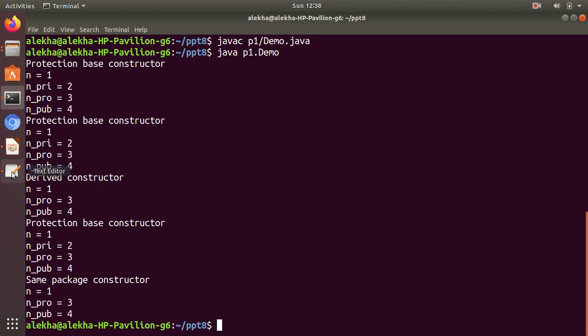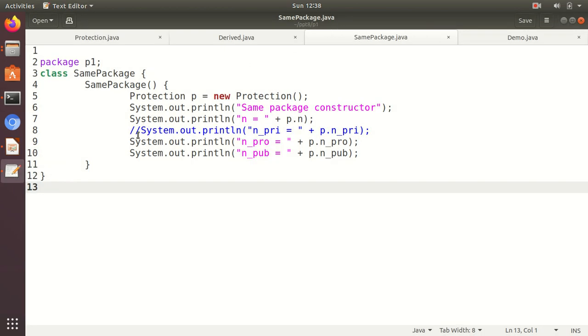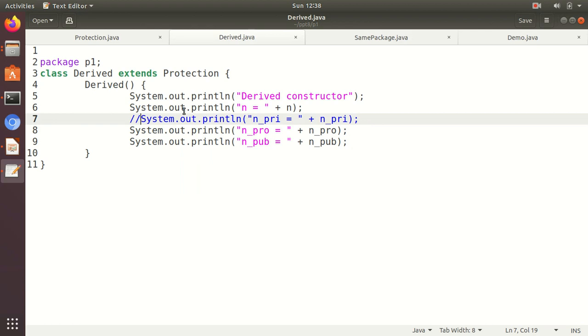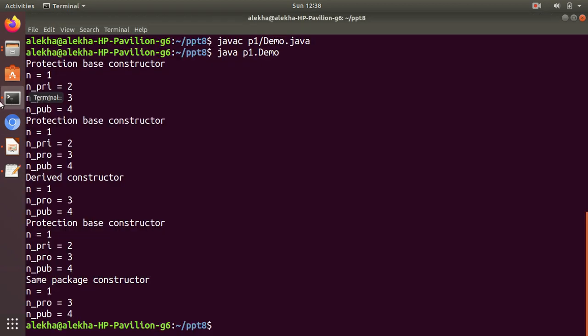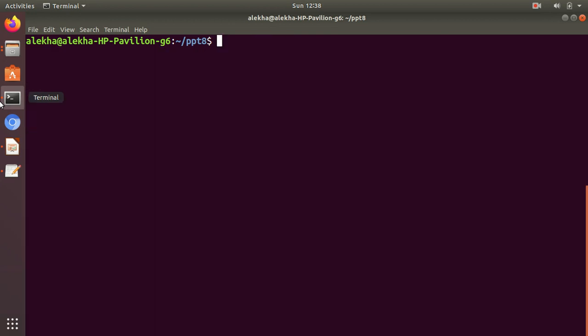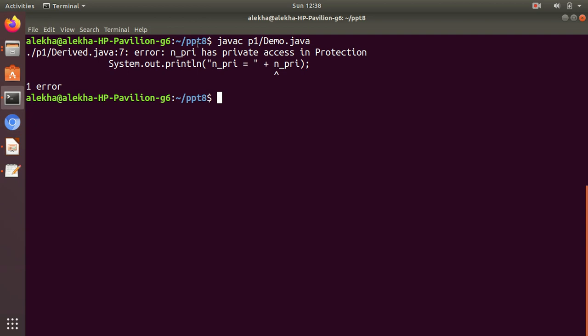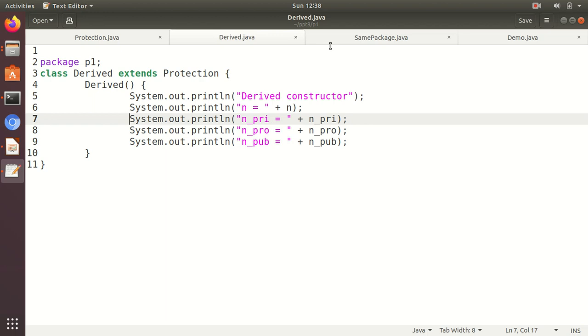Now suppose I modify one of these lines. Let me enable them, starting with the derived class. I will uncomment this one. You know that private cannot be accessed. So let's compile. Yes, we got an error saying that n_pri has private access. So even within the same package, we cannot access the private members of a class.